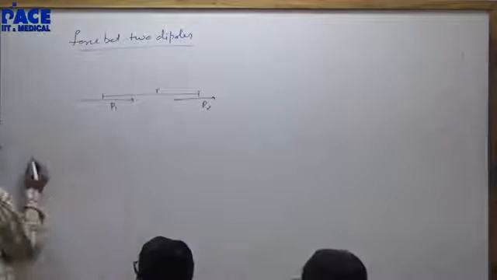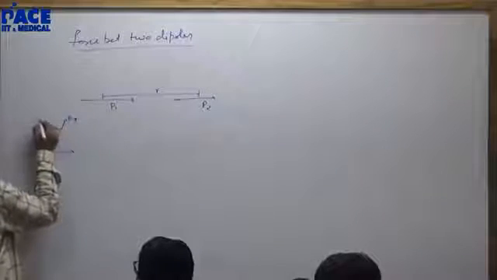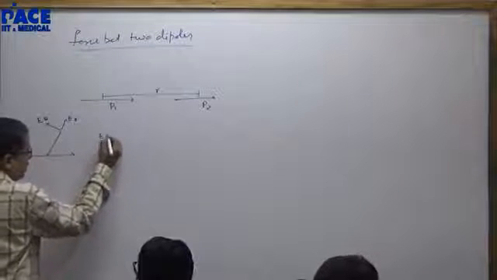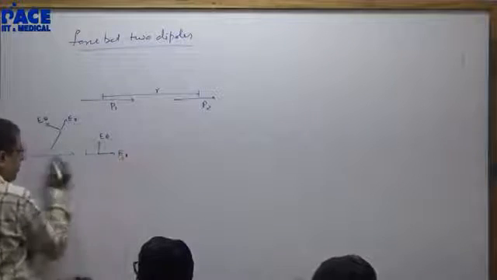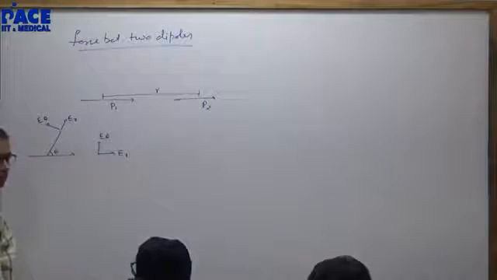See, because of P1, this was ER, this was E theta. Am I right? When I come somewhere here, E theta, ER, I am yet in the first quadrant. When I come here, theta tends to 0.